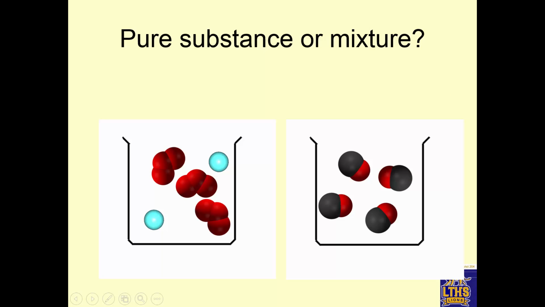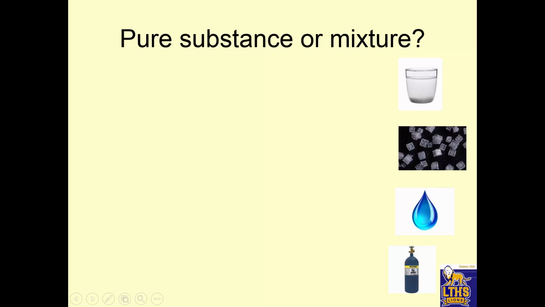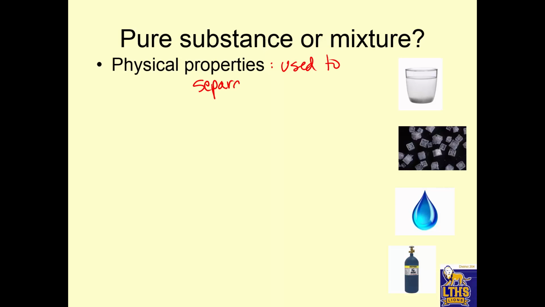Okay, pure substance or mixture. Every particle the same, boom, pure substance. A mixture of stuff that's not chemically bonded, boom, mixture. So we have to look at the physical properties of some substances. Physical properties are used to separate mixtures, but you can't separate a compound using physical properties.